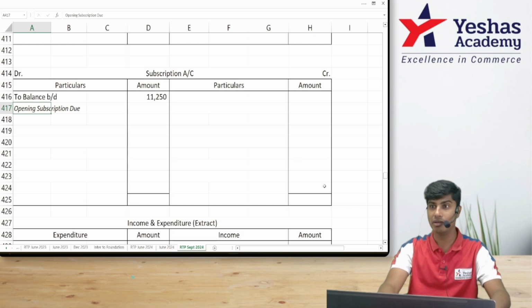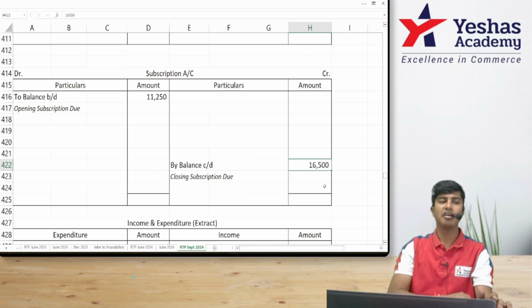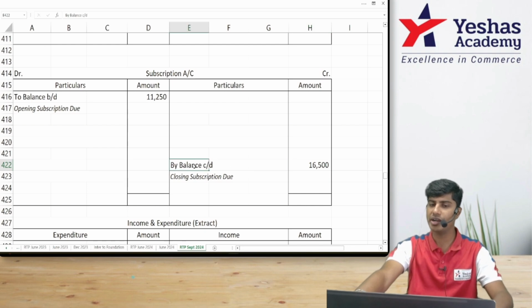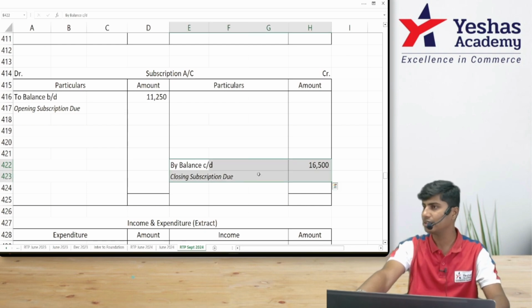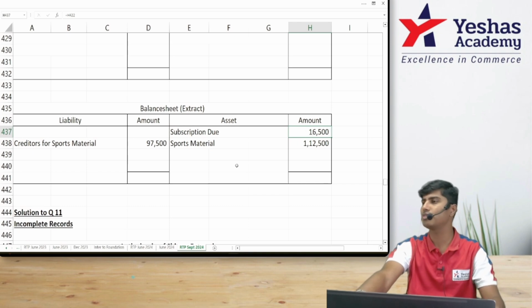It is a receivable asset. In the same ledger, I'll write on the credit side, by balance carried down, closing subscription due 16,500. Did everyone understand this? This 16,500 closing subscription due is an asset. I would write it in my balance sheet: subscription due 16,500. Got it?